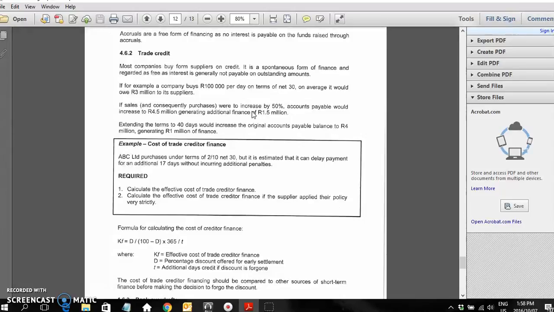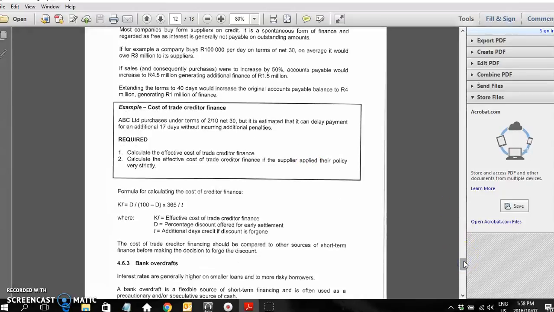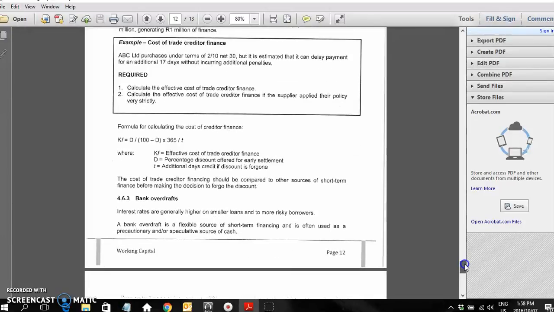Now we've got an example to calculate the cost of trade creditor finance, which I'll also post in a separate clip, so you can click here on the link. If it's not showing at the moment, I haven't recorded it yet. If it's showing, you can click on it to go to that example.